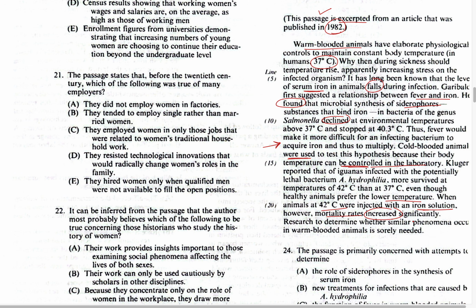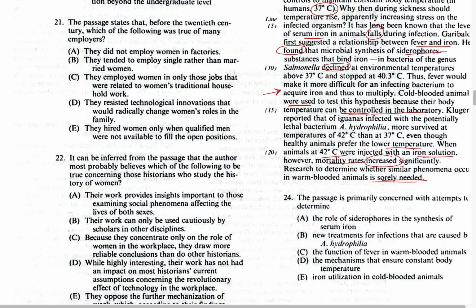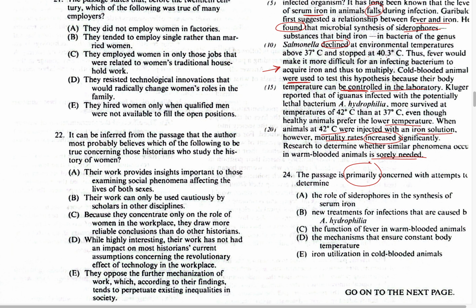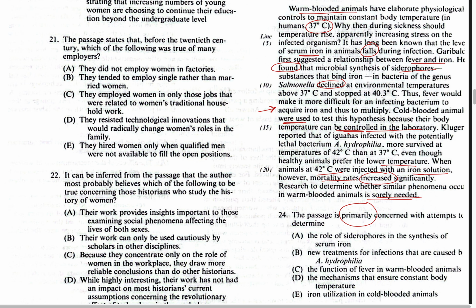Research to determine whether similar phenomena occur in warm-blooded animals is sorely needed, right? So this is a requirement, this is a need. The passage is primarily concerned with attempts to determine, right? So what actually is the primary purpose of the passage, to determine exactly what? It's mostly about warm-blooded animals and how the function of fever happens. So we'll select C, the function of fever in warm-blooded animals. That's the main concern of the entire passage.